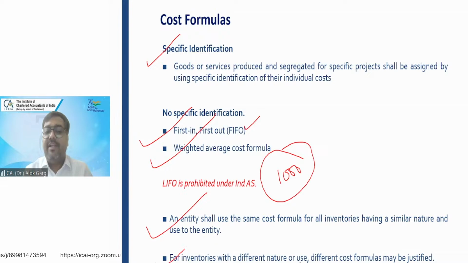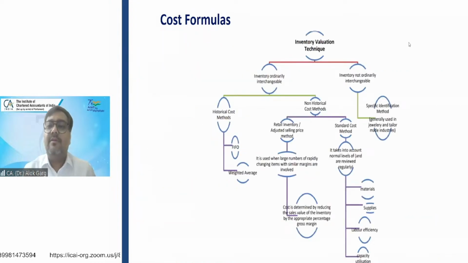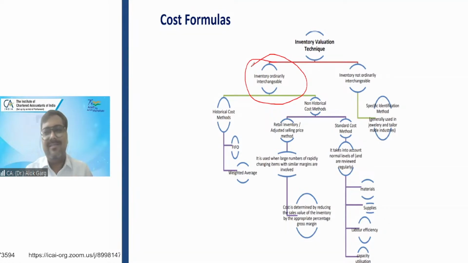For inventory with a different nature or use, a different cost formula may be justified, as I told, the plastic example and the grocery example, FMCG example. As I told you about inventory valuation technique, if inventory is ordinarily interchangeable, like in the stockyard of Maruti, 100 Maruti Swift cars, you can pick any car, same car, it is there. So if inventory is ordinarily interchangeable, you can apply historical cost method, which is FIFO or weighted average. Or you can also apply non-historical method, for example, retail sale price method.